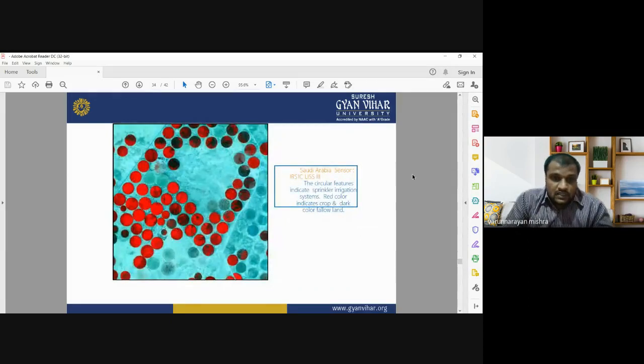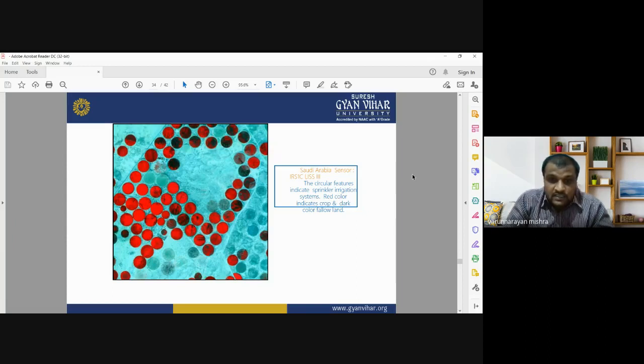This is an area of Saudi Arabia. This is the study area present in Saudi Arabia. The image is acquired from the IRS LISS sensor, and these circular features are showing the sprinkler irrigation system. In Saudi Arabia, for agricultural practices, they use sprinkler irrigation systems. So these circles are showing the sprinkler irrigation system.